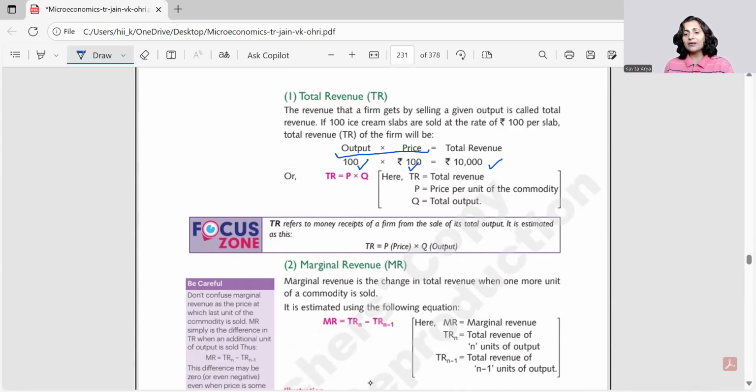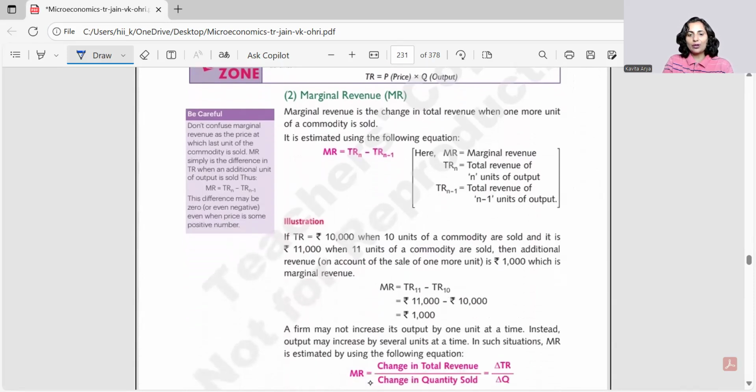Okay. But what is this formula also equal to? If you are talking about the perspective of a seller, this is total revenue. But if it is from the perspective of a buyer, this becomes total expenditure. Right? Total expenditure is equal to price into quantity. So TR is equal to P into Q. Then MR, marginal. Marginal means the additional revenue received by selling one more unit, right? So MR at nth value is equal to TRn minus TRn-1, the old formula.